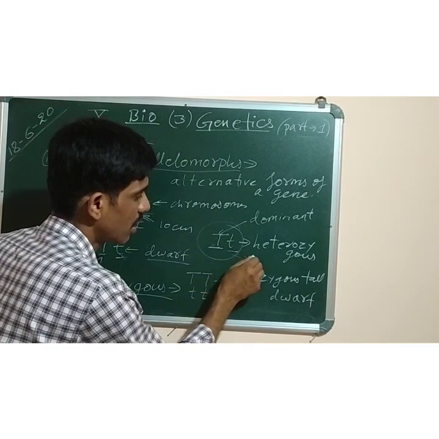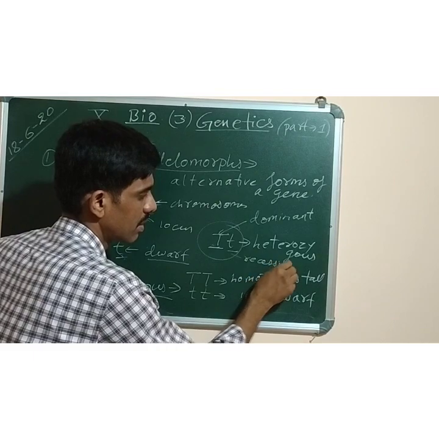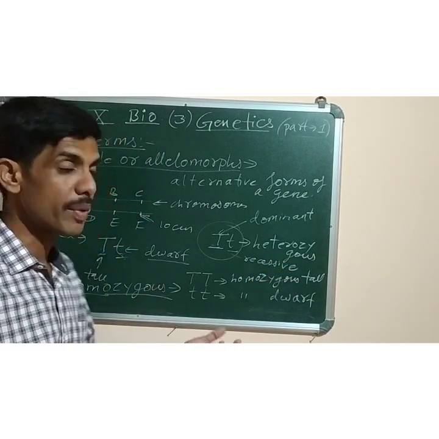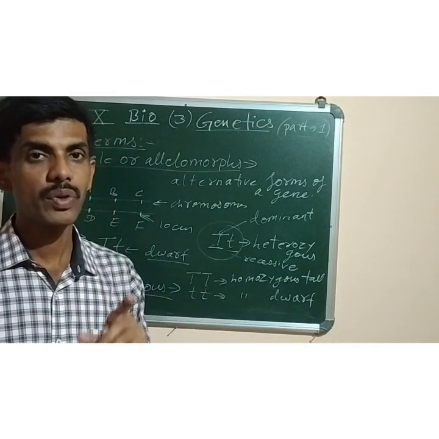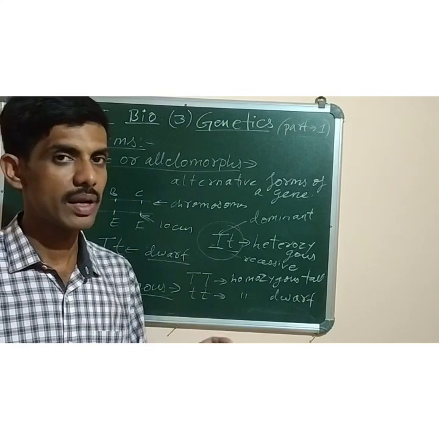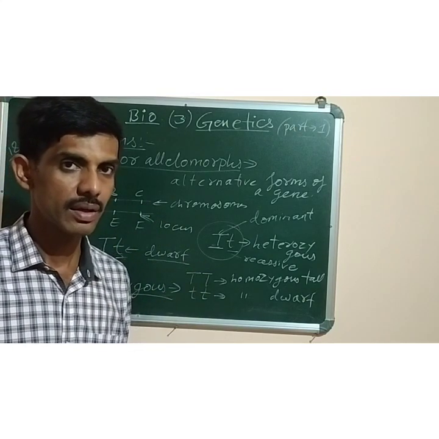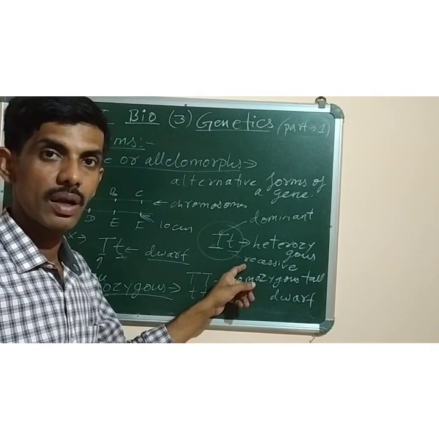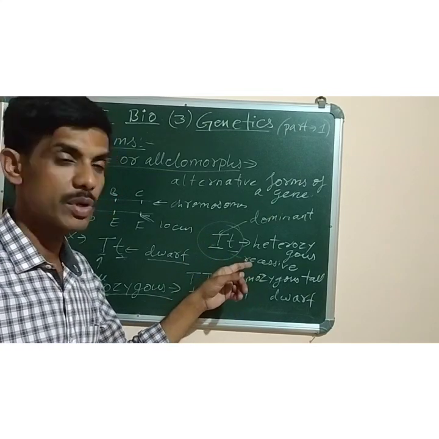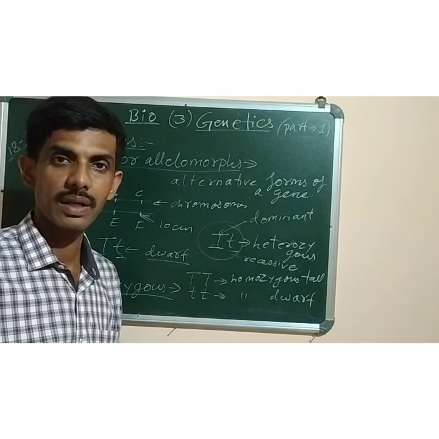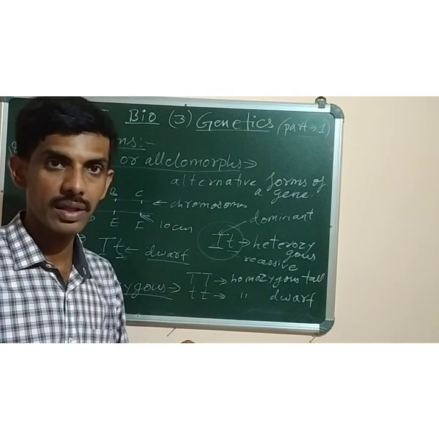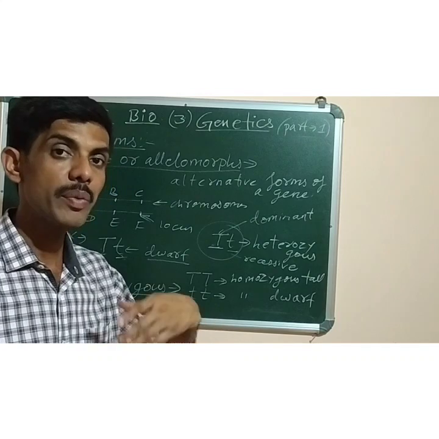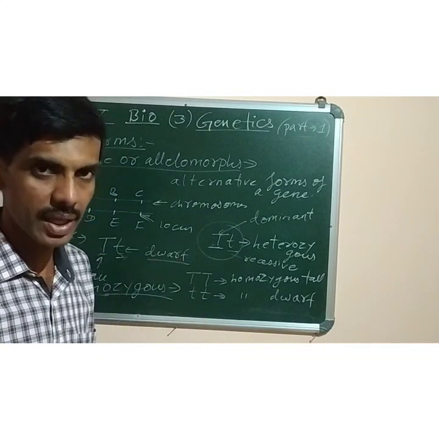So that character is called recessive. So how to define it? What is dominant character? The character which is expressed itself in an individual is called dominant character, and the character which is not expressed in F1, that is in the generations or in the individuals, they are called recessive parents. It doesn't mean that they do not contain the genes. Genes are present, they may be expressed further in some other generations.